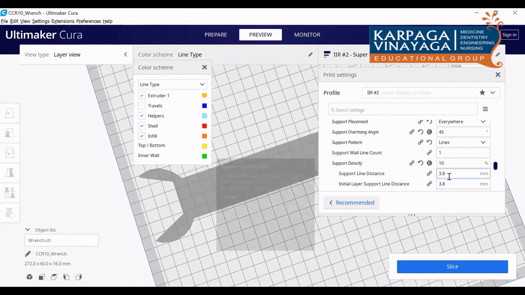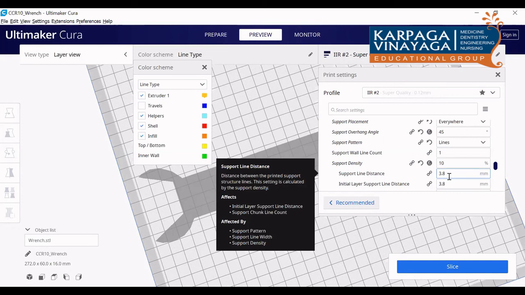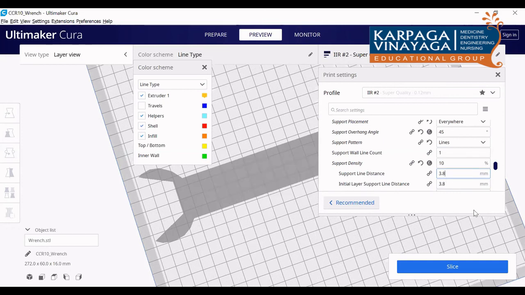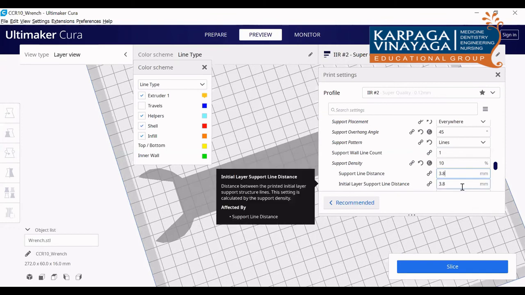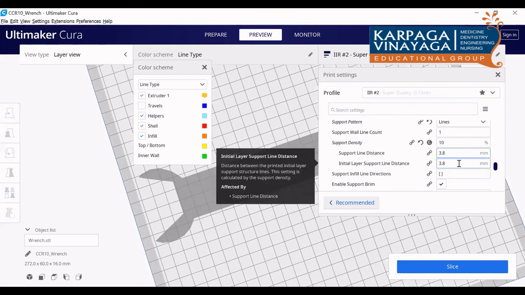Support line distance is the distance between one line and another line of the supports. You can give the maximum distance here, so that the removal of the support will be easy. Here it is around 4 mm, so you can leave it as it is. Don't give very little distance for this.